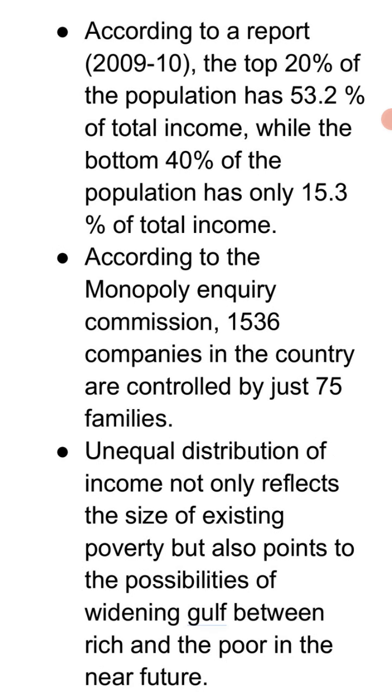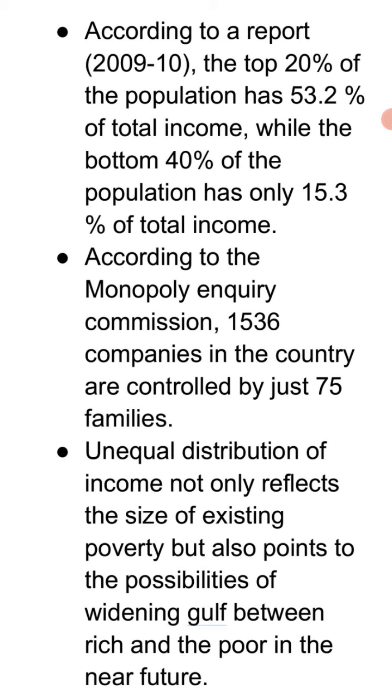Now see, according to a report of 2009-10, the top 20% of the population has 53.2% of the total income. Only the top 20% of people have more than half of the income, that is 53.2%, and the bottom 40% of people have only 15.3% of the total income. It shows the disparity, it shows the inequality.